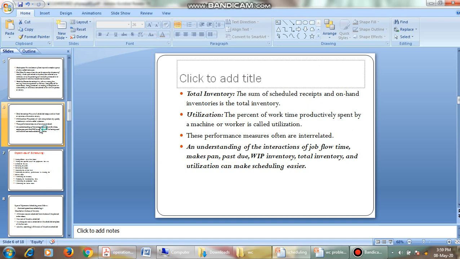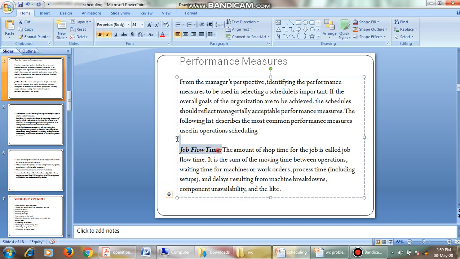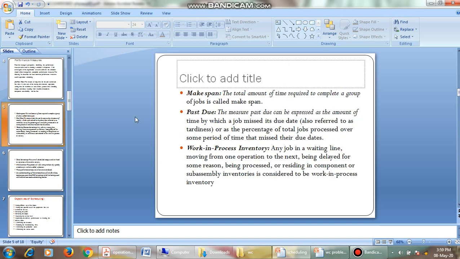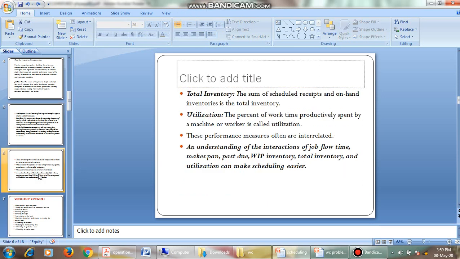Right, next one is these performance measures like job flow time. We have various performance measures. The first one is job flow time, the next one is make span, past due, work in process inventory, and the next one is total inventory and utilization.